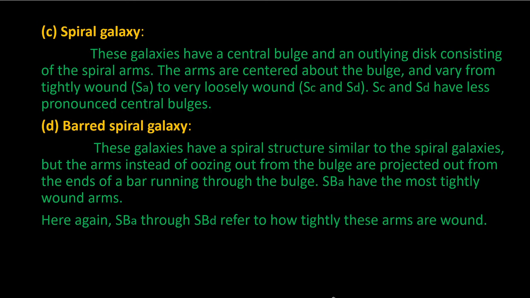So next would be barred spiral galaxies. Even this we have discussed. These galaxies have spiral structures similar to the spiral galaxies, but the arms, instead of coming out of the bulge, are projected out from the ends of the bar, running into the bulge. SBA have the most tightly wound arms. Here again, SBA to SBD refer to how tightly these arms are wound around the central bulge. Next slide.